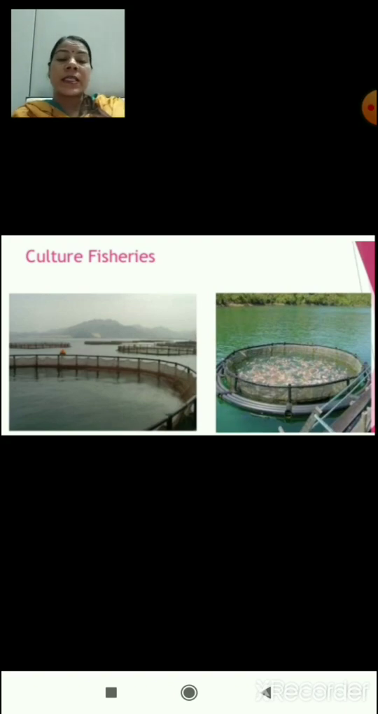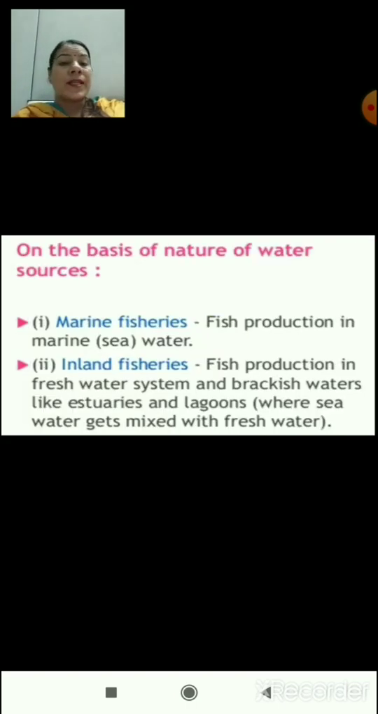In culture fisheries, the fishes are cultured in a particular area which is bounded by certain nets or certain wire-like structure, so that the fishes can be grown and captured in specific area of the water reservoir. On the basis of nature of water sources, these fisheries can be of two types: marine fisheries, in which the fish production is in marine or sea water, whereas in case of inland fisheries, fish production takes place in fresh water system and brackish water system like estuaries and lagoons, where sea water gets mixed with the fresh water.